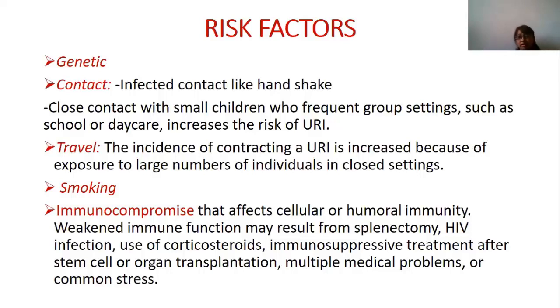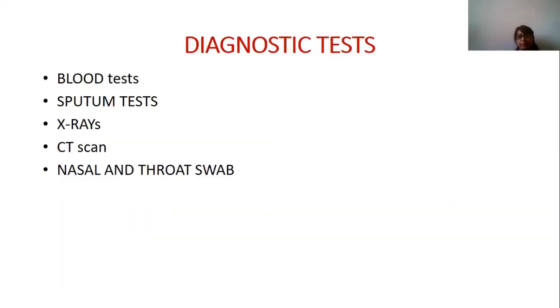Travel: when we travel, the incidence of contracting an upper respiratory tract infection increases because of exposure to a large number of individuals in a close setting. Smoking, and as I said earlier, immunocompromised state, which affects cellular or humoral immunity, in cases of HIV, splenectomy, or when a person is on corticosteroids, which decrease the immune system. So an immunocompromised person has a higher risk of respiratory tract infection.